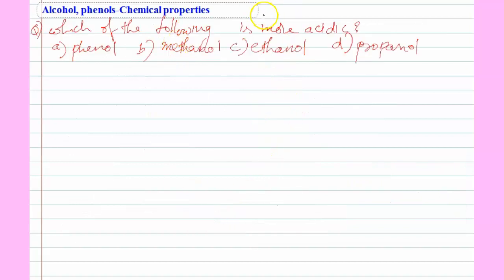Which of the following is more acidic? Phenol, methanol, ethanol, propanol. So already I said more electron releasing groups, less acidic. So actually I am writing the order: A greater than B greater than C greater than D, because B contains 1 carbon, C contains 2 carbons, D contains 3 carbons.